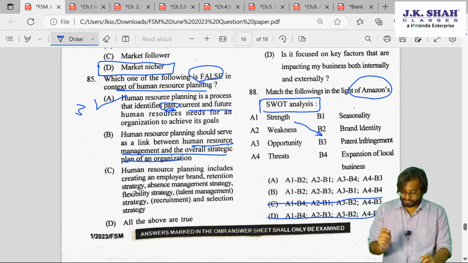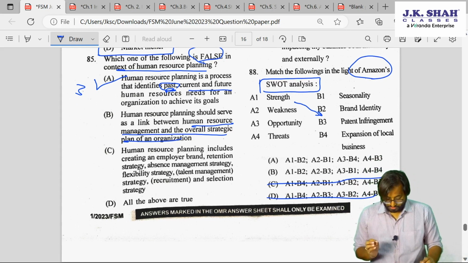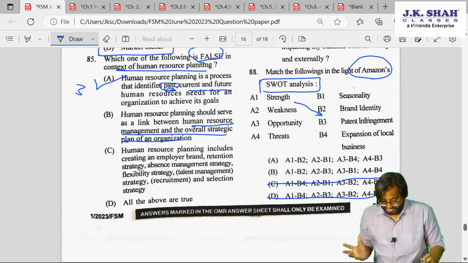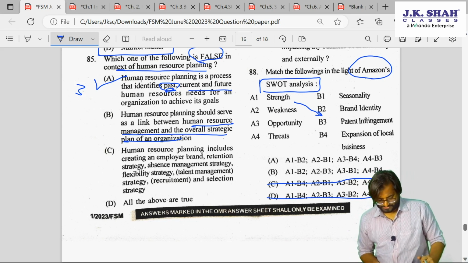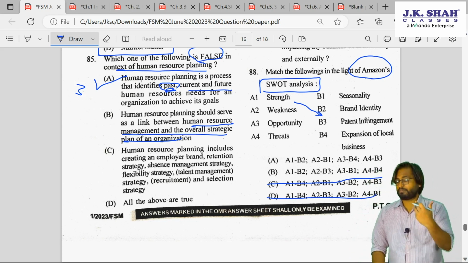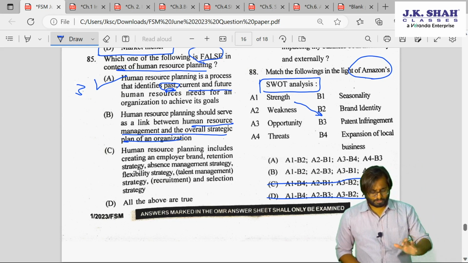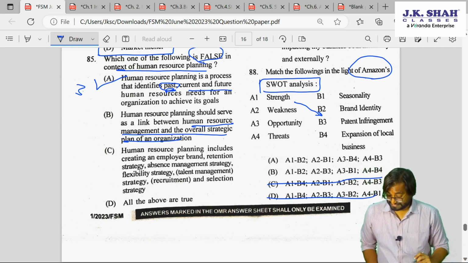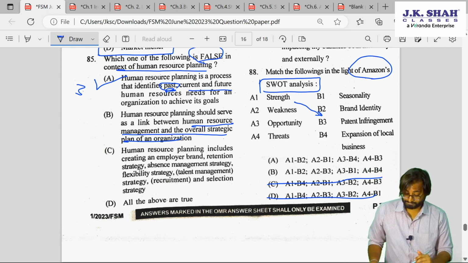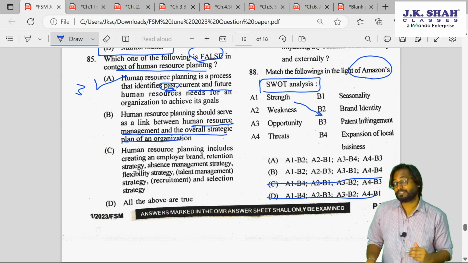Now, look at this. Weakness, seasonality, patent infringement, expansion of local business. Think about threats. Think of any of the points, I don't mind. Yes, threats can be. Think about opportunity.